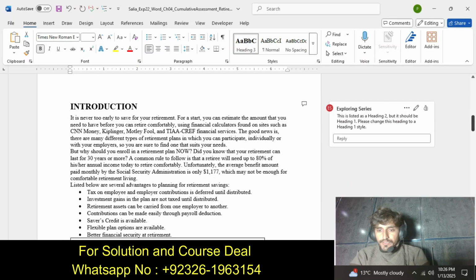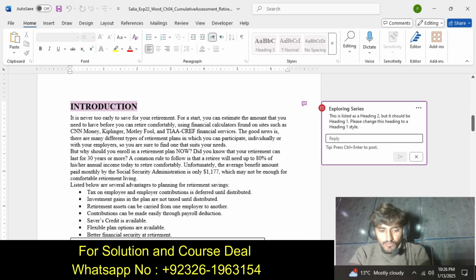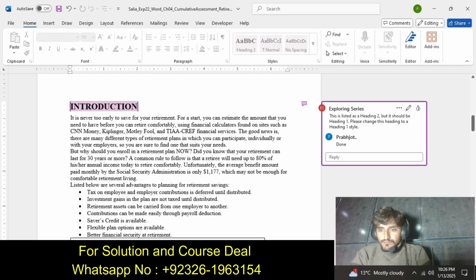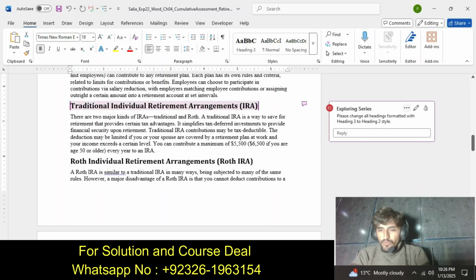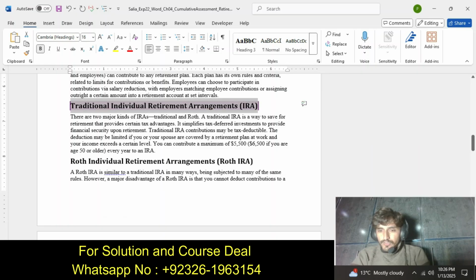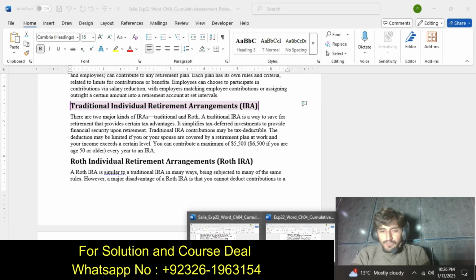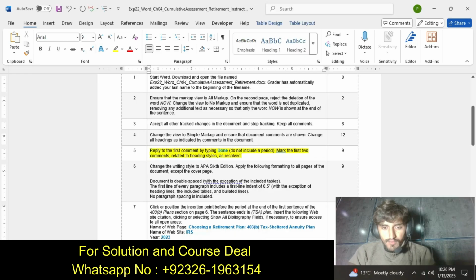We type done. Then the second comment is also about headings, so we also resolve the thread. Now our step number 5 is completed.